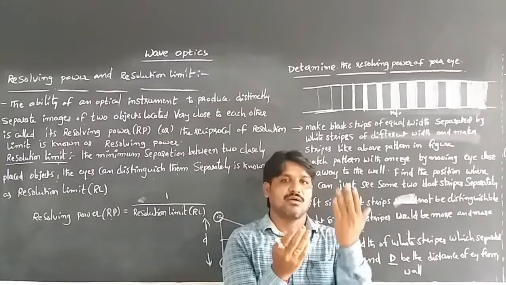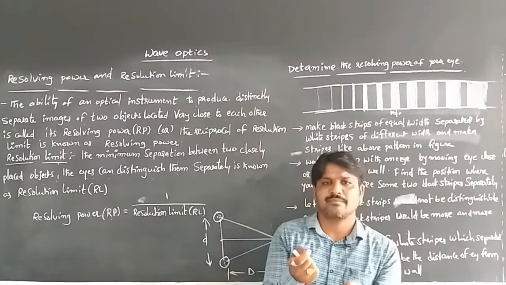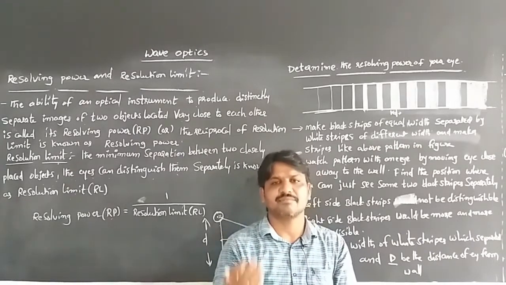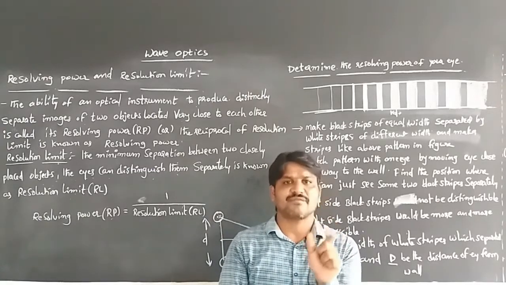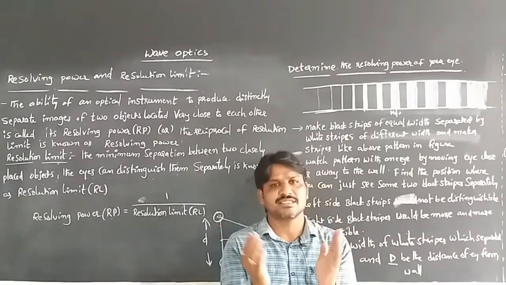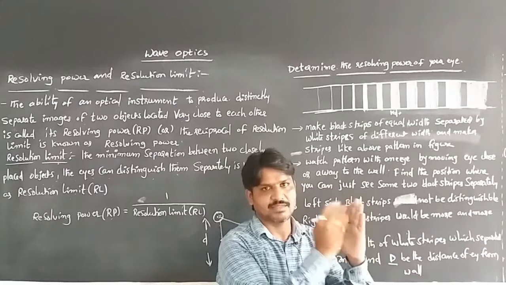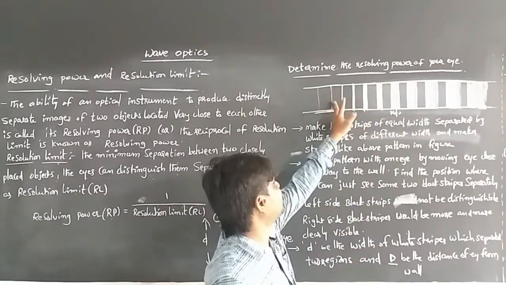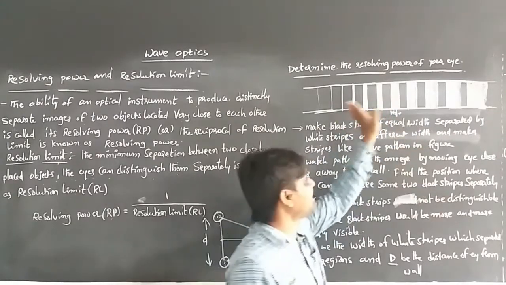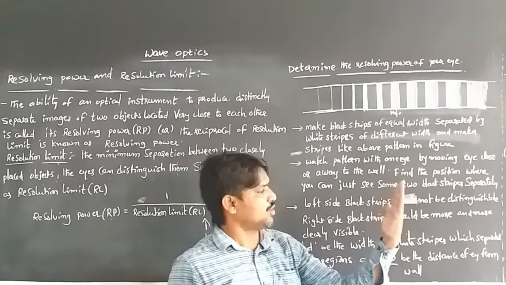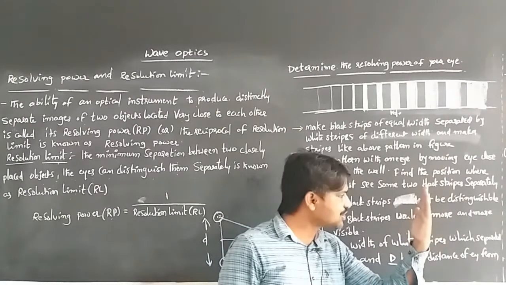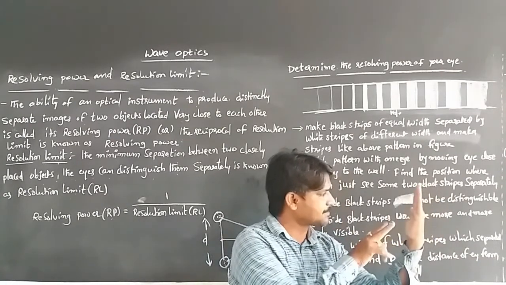Here we take black strips of equal width with white strips of different widths, like 1 mm, 2 mm, 3 mm, 4 mm, 5 mm, 6 mm, or 0.5 mm. Put them side by side: a black strip, white strip, black strip, white strip, like that. By making this pattern and moving our eye close to and away from it, at some position we can distinguish the black strips separately.